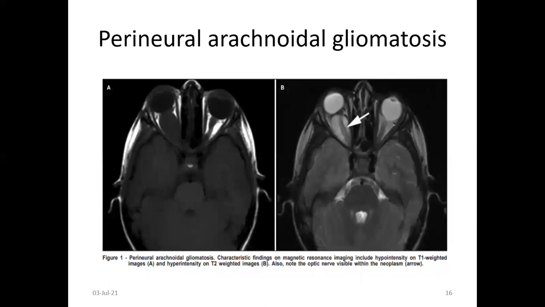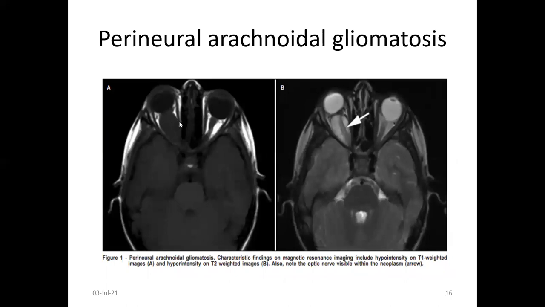There is a signature mark called the pseudo-CSF sign. In the optic nerve, perineural arachnoidal gliomatosis is a characteristic finding on MRI: hypo on T1 and hyper on T2, with the optic nerve visible within the neoplasm.